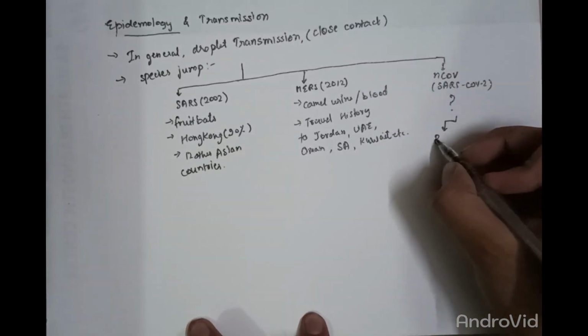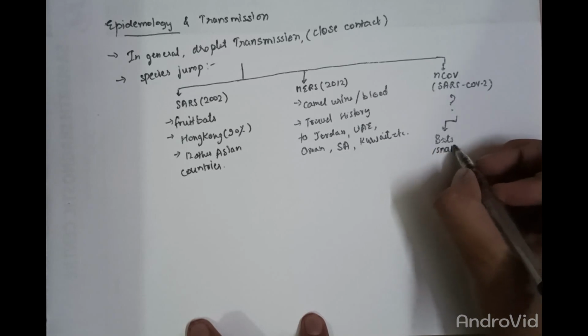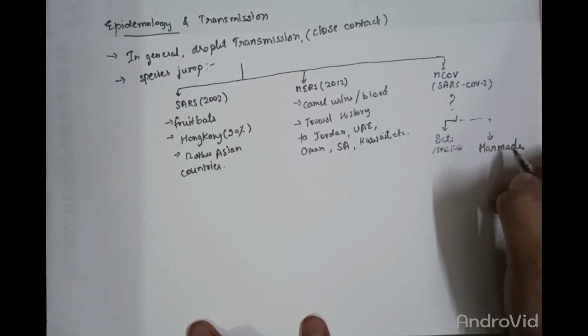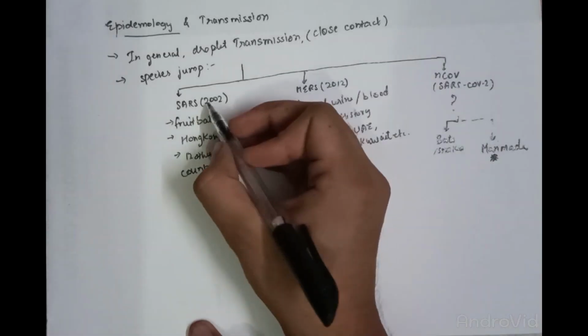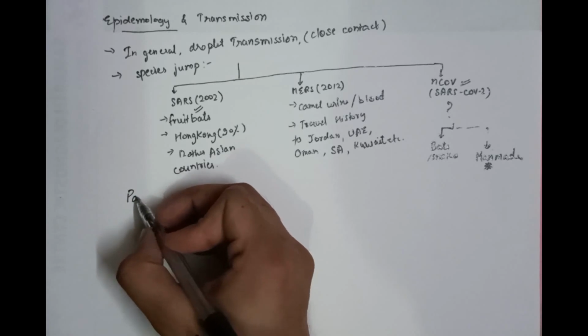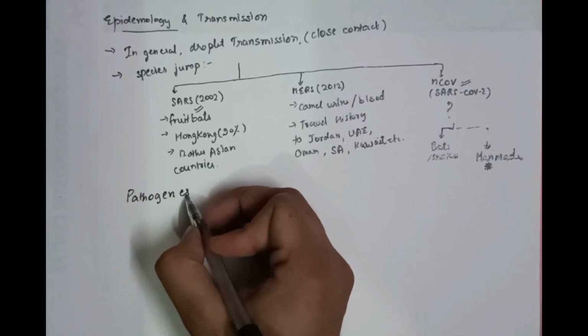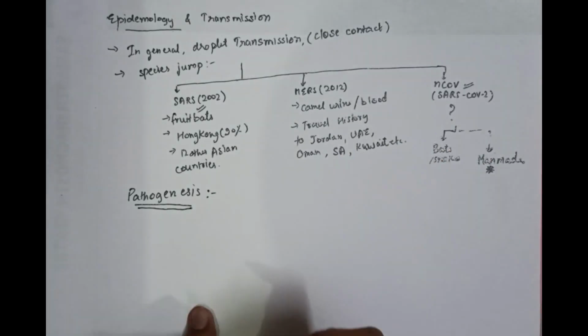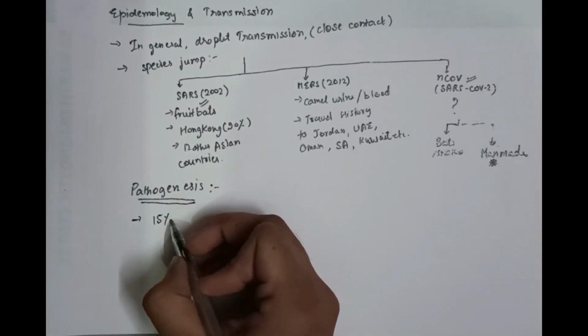And there is a controversy about the origin of the present novel coronavirus. It is said to be infected from the bats, but there are also persuasions that this is a man-made virus because the mutational differences between SARS and the novel coronavirus are so huge that they are seen to be synthesized in the lab.